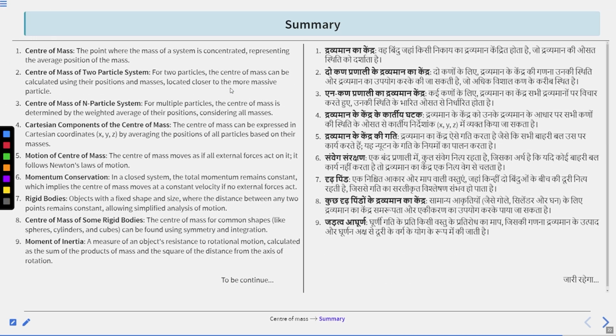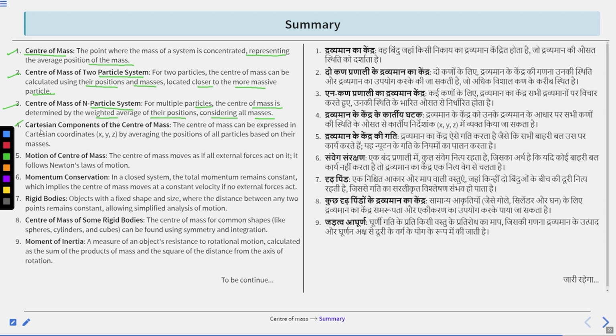Next, summary. So we learned first is center of mass. The point where the mass of a system is concentrated, representing the average position of the mass. Second is center of mass of two particle system. For two particles, the center of mass can be calculated using their positions and masses, located closer to the more massive particle. Third is center of mass of n particle system. For multiple particles, the center of mass is determined by the weighted average of their positions considering all masses.